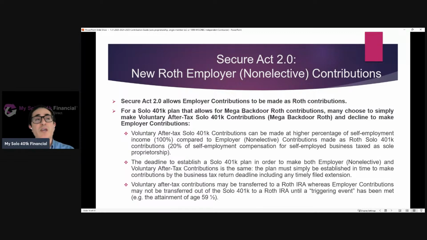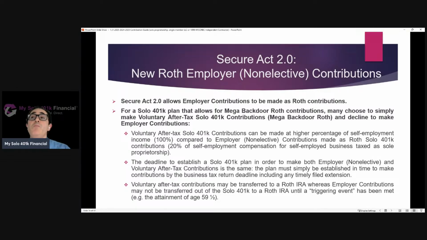For our customer base, though, this was not a big deal because our plan already allowed for making mega backdoor Roth contributions. And most who were focused on making Roth contributions just choose to simply make voluntary after-tax contributions. And we're going to talk about voluntary after-tax contributions here in a second, and would decline to make employer contributions as Roth contributions. Why would that be? Well, number one, the individual doesn't need as much income to justify the contribution that they want to make.